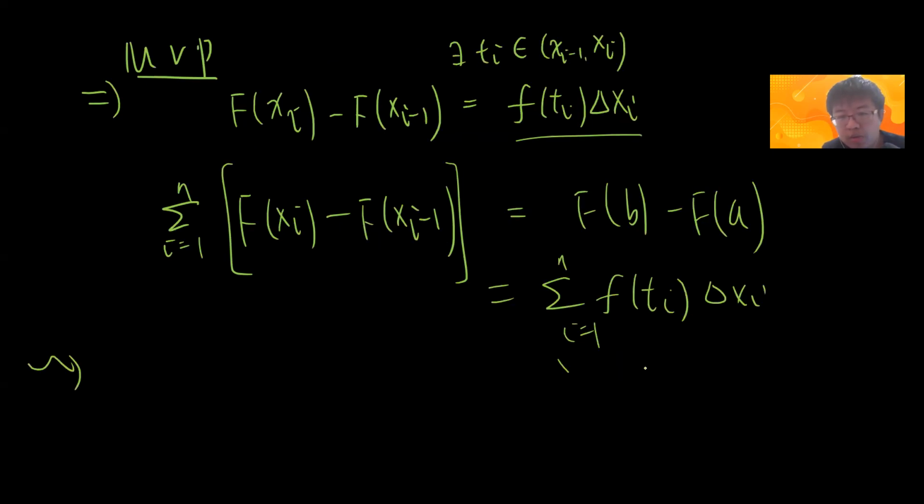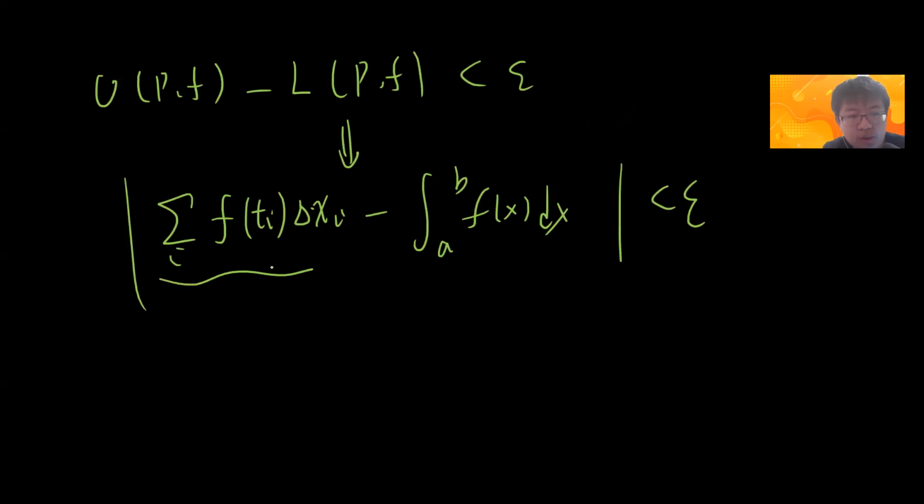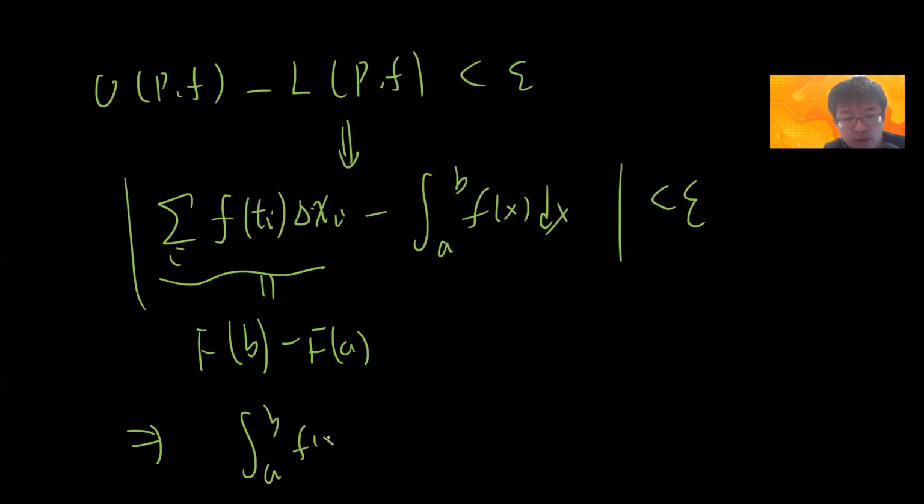Okay, so this is what I just proved previously. So now we can use this, right? Now this guy becomes F of b minus F of a. But basically it's just showing that the integral from a to b of f of x dx is just F of b minus F of a, since epsilon can be arbitrarily small. Okay, yeah, so the proof is complete.